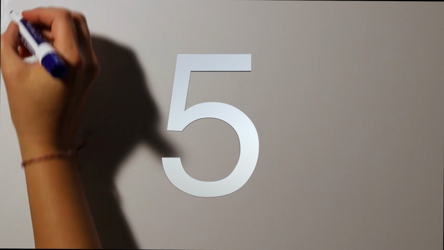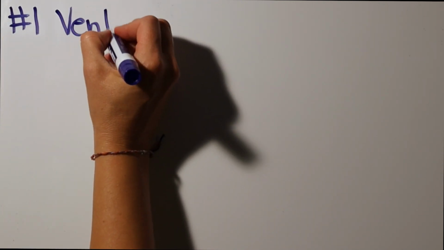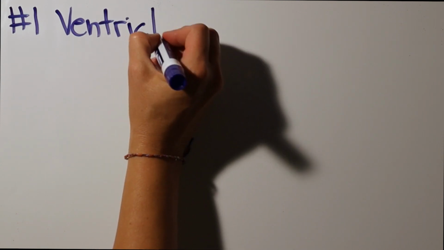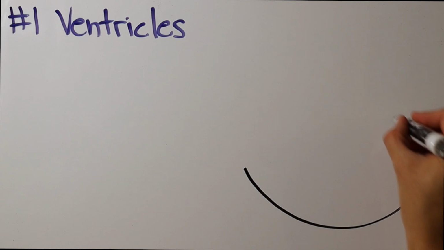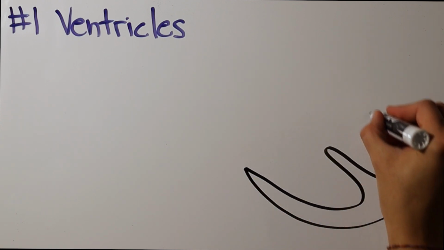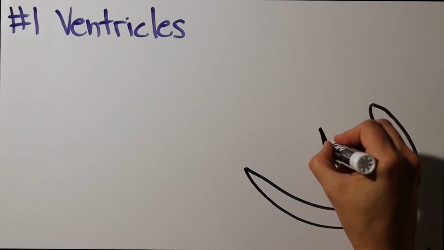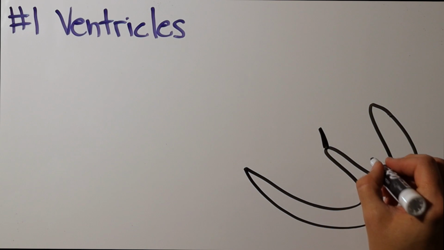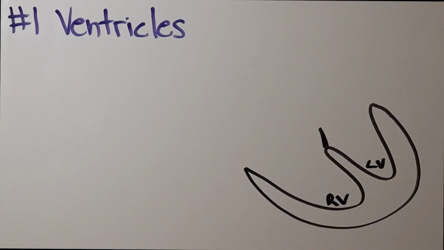There are 5 steps to drawing a heart. You can follow these no matter what type of heart you are drawing. Number 1, ventricles. Which direction are they pointed, and how many are there? Most hearts are levocardic, meaning the apex of the heart is pointed to the person's left. For a normal heart, 2 ventricles and a muscular septum in between. This heart does not have a VSD, so we'll draw the perimembranous septum. Left ventricle and right ventricle, because in congenital heart disease that's not always obvious.